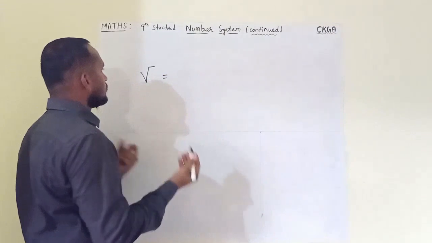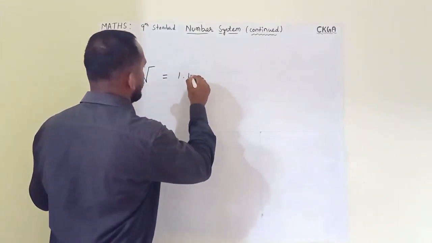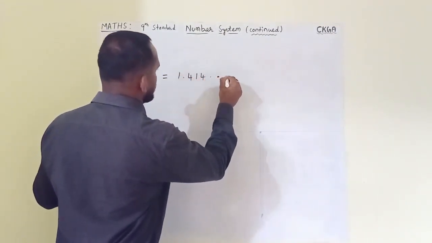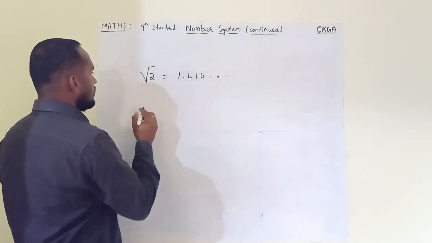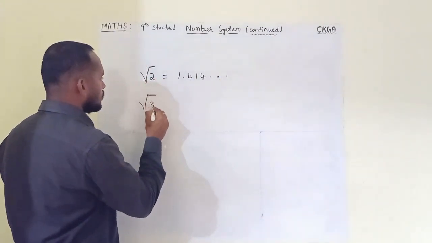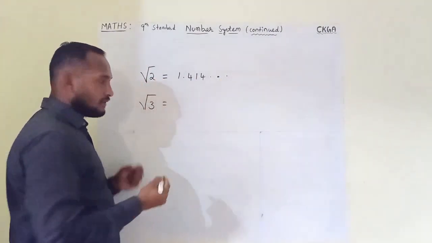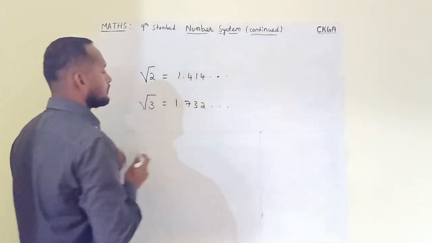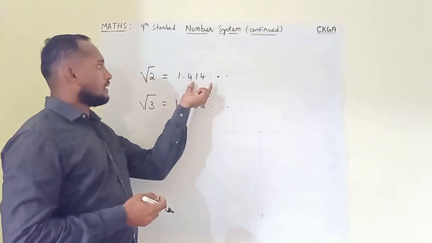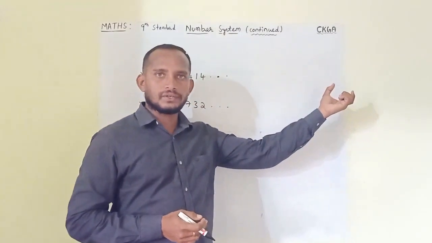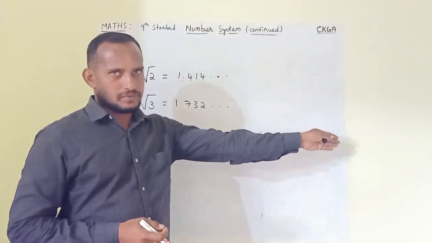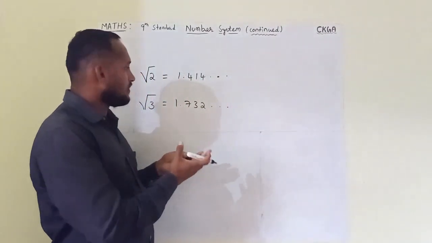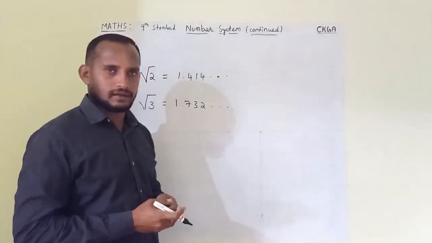The answer could be something like 1.414 etc. And suppose I ask you to find root 3, the answer will be 1.732 etc. This expansion keeps continuing, it will never stop, and none of the digits is going to repeat or recur.